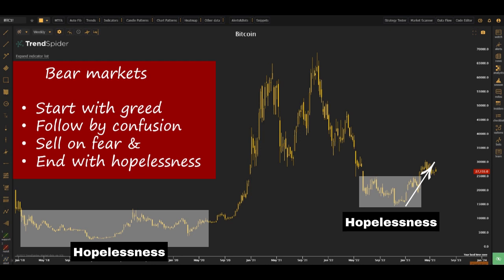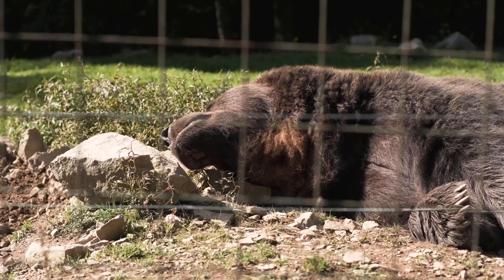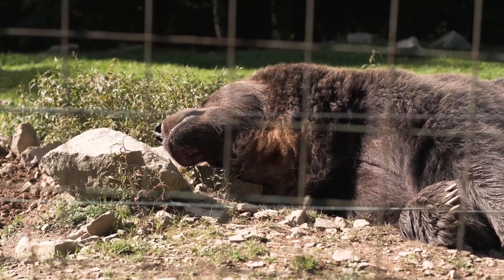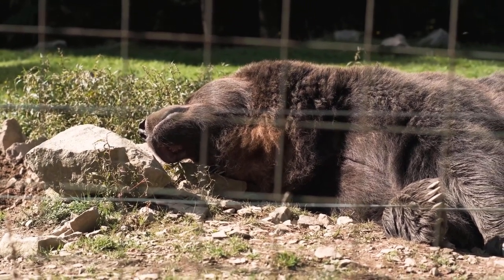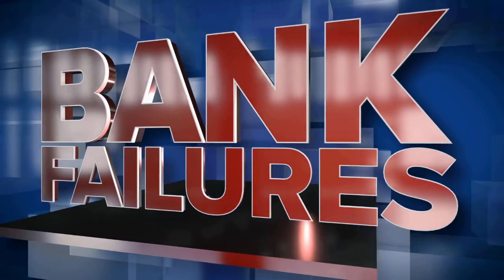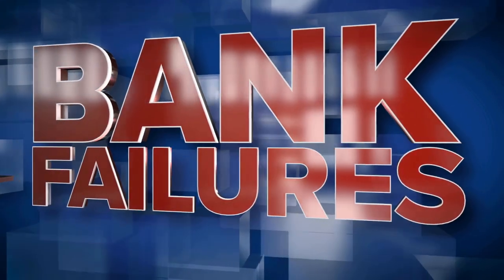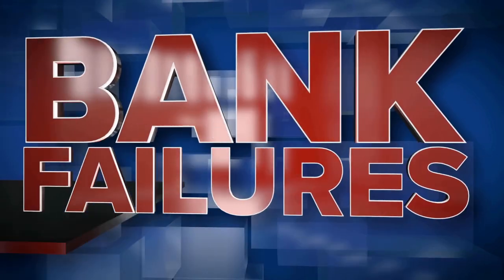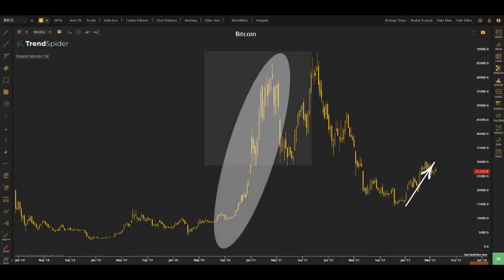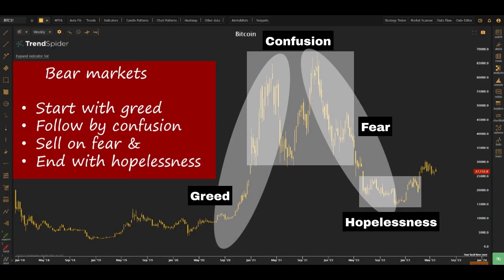Now, you try to apply this bull to bear transition with good market sense, because some of the bears went into hibernation, not able to wake up at all. For example, the recent collapse of some relatively large banks worth at least 100 billion US dollars. Being able to recognize at what stage the market is at any particular point helps me to determine whether to take on the market with some risk or not at all.